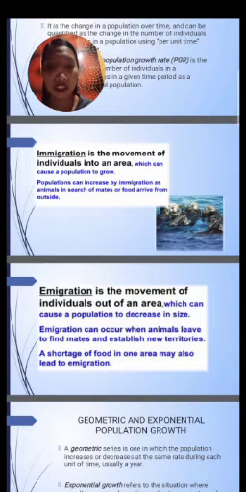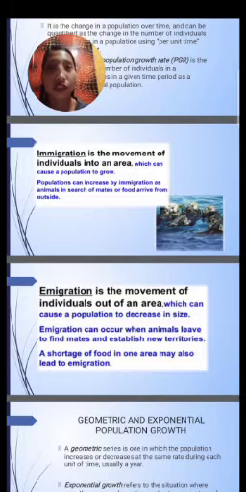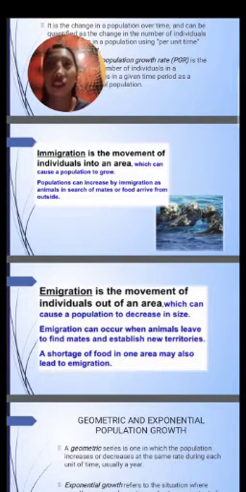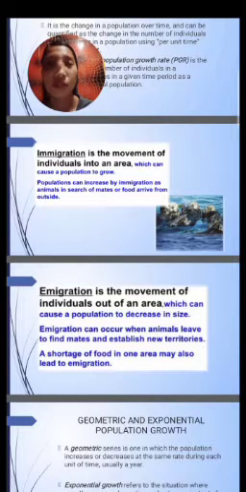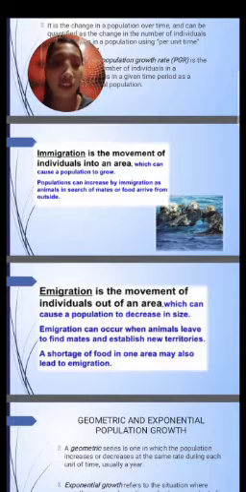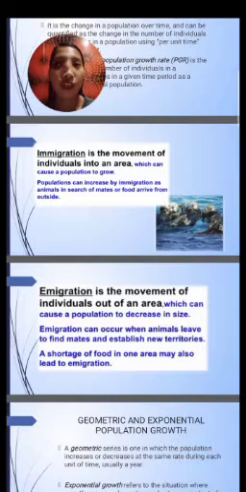Emigration is the movement of individuals out of an area, which can cause a population to decrease in size. Emigration can occur when animals leave to find mates and establish new territories. A shortage of food in one area may also lead to emigration. So, for example, a lot of birds will stay in a rural area. If the rural area has a lot of food compared to the urban area, the animals will immigrate. So they will go to the rural area.